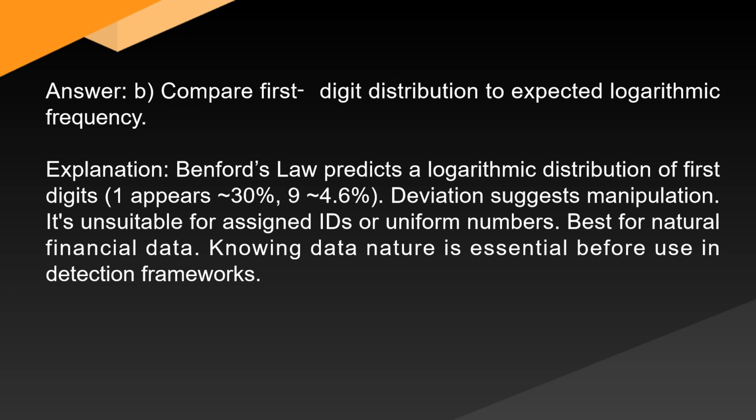Explanation. Benford's law predicts a logarithmic distribution of first digits. 1 appears about 30% of the time, 9 about 4.6%. Deviation suggests manipulation. It's unsuitable for assigned IDs or uniform numbers. Best for natural financial data. Knowing the data's nature is essential before use in detection frameworks.